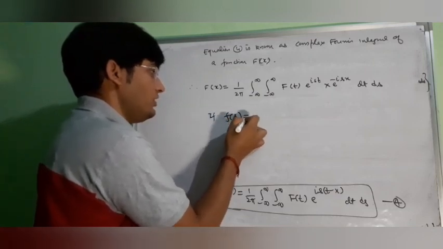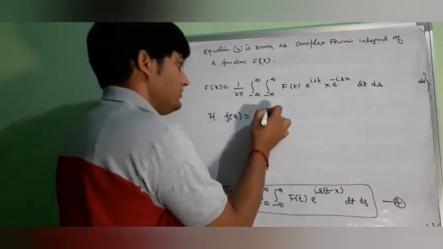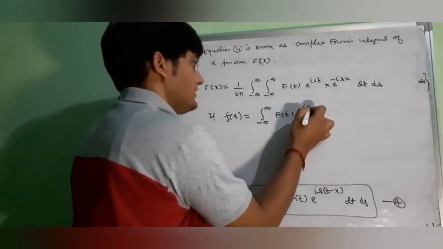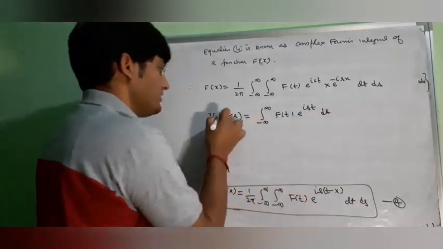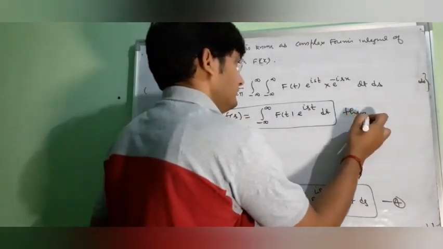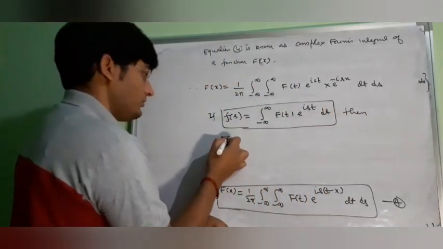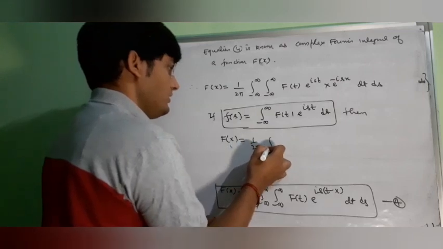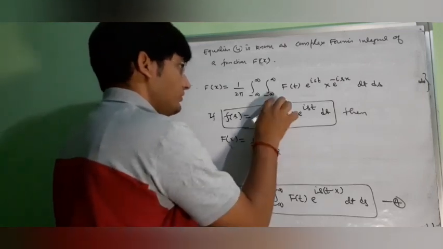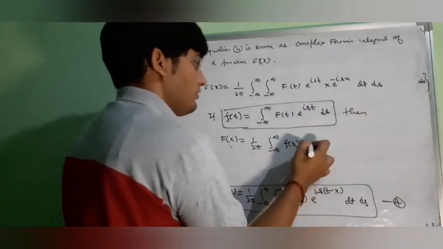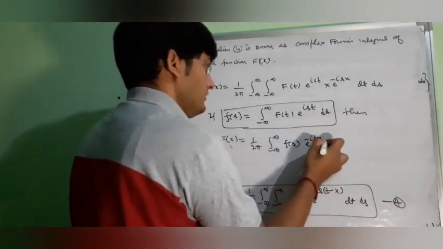So small f(s) equals the integral from minus infinity to infinity of f(t) e to the power ist dt. Suppose that this is your small f(s). Then our capital F(x) will be 1 over 2 pi, integral from minus infinity to infinity, and this bracket is your f(s), so we will get f(s) and then e to the power minus isx ds.